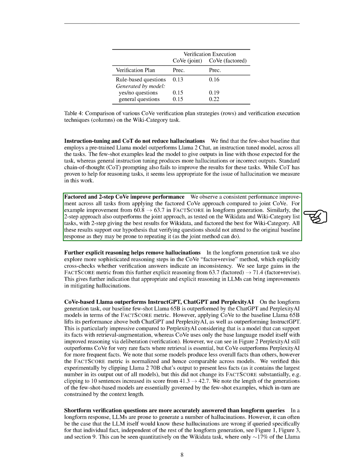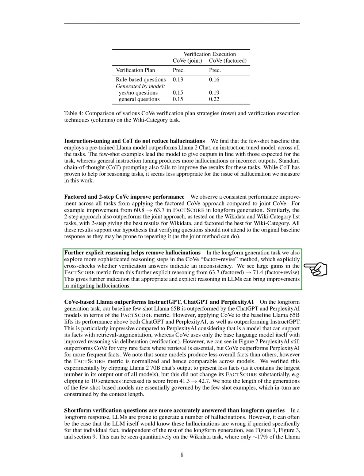We observed a consistent performance improvement across all tasks when applying the factored CoVe approach compared to joint CoVe. For instance, in long-form generation, the FACT-SCORE improved from 60.8 to 63.7. The two-step approach also outperforms the joint approach, as tested on the Wikidata and Wiki category list tasks.